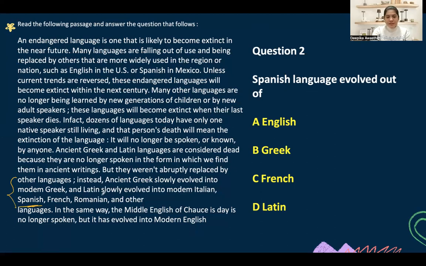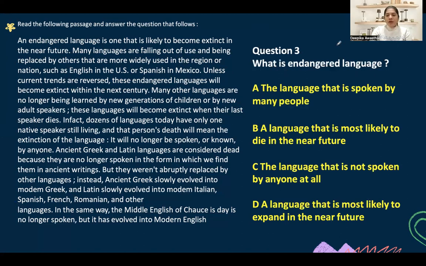Right. Latin slowly evolved into modern Italian, Spanish, French, Romanian, and other languages. So it comes from option D. What is an endangered language?